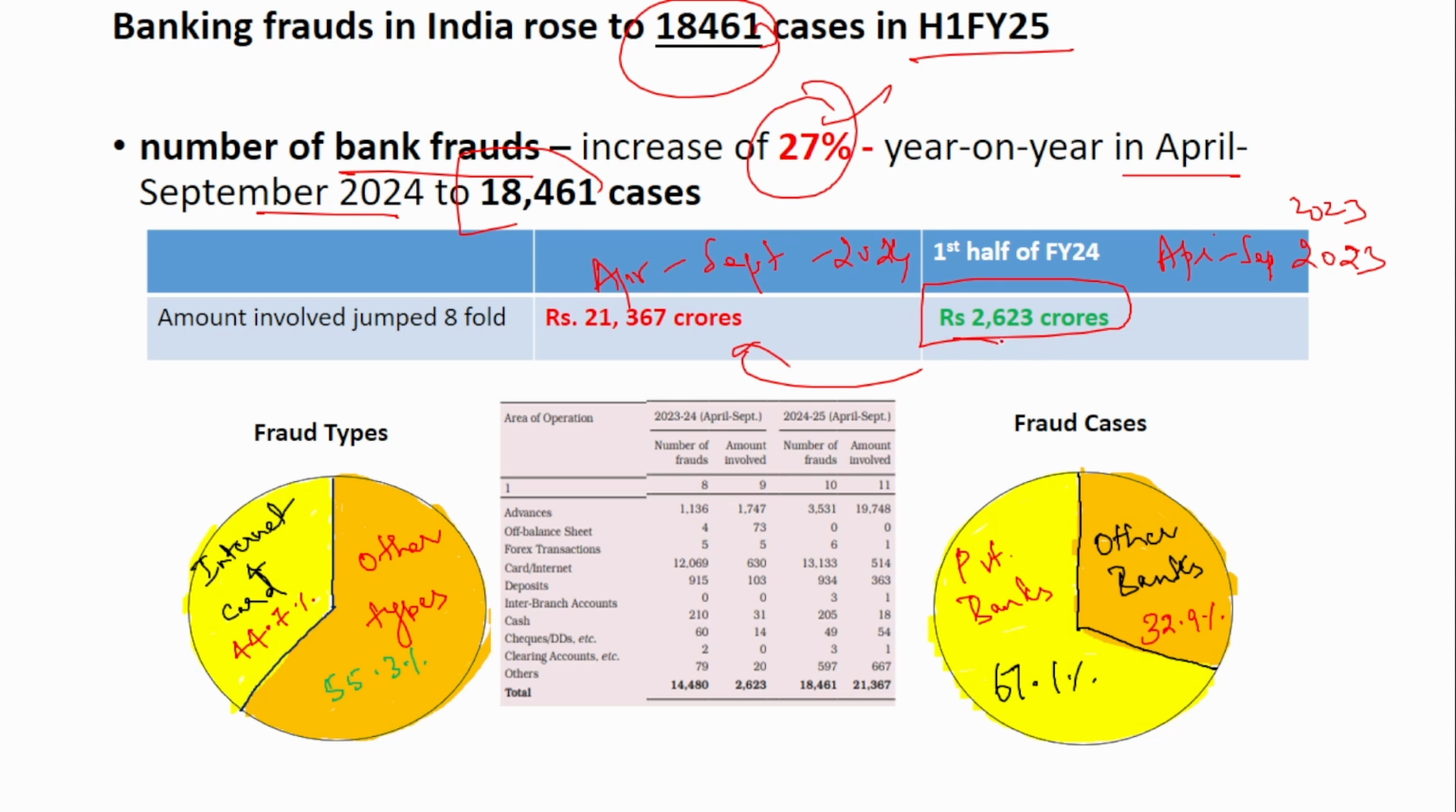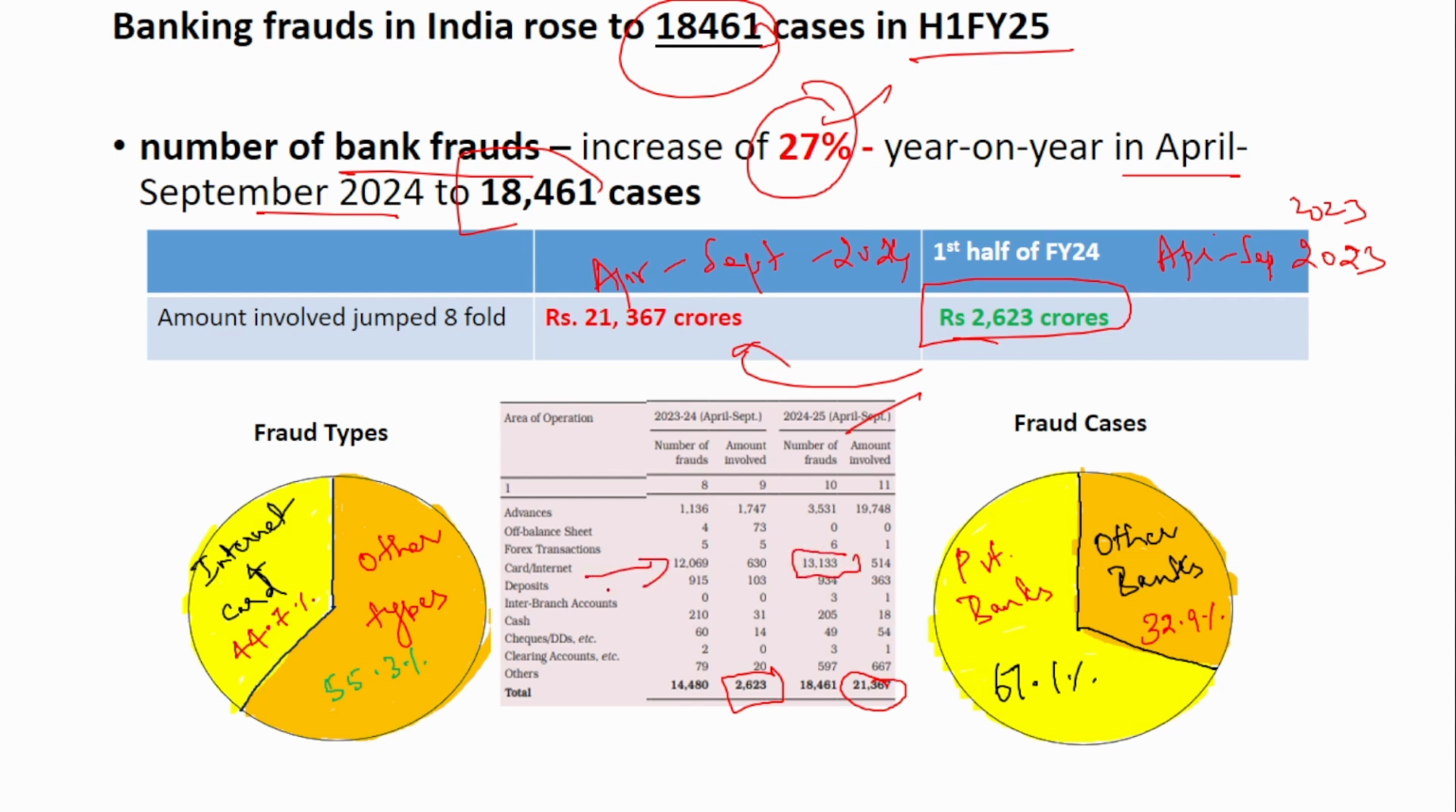This is April to September 2024 and this is April to September 2023. Compared to 2,623 crores, now in April to September 2024 it is 21,367 crores. So if you see, the maximum fraud was observed in the card or internet category.